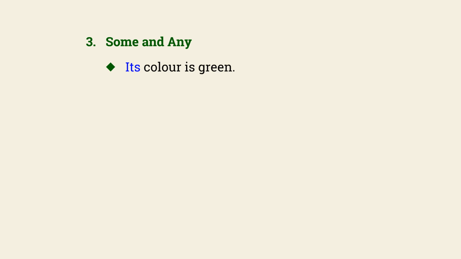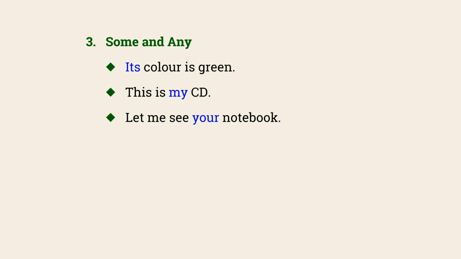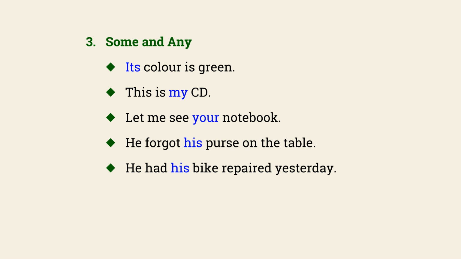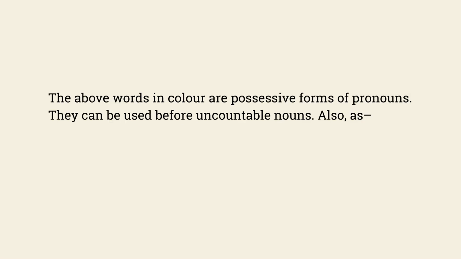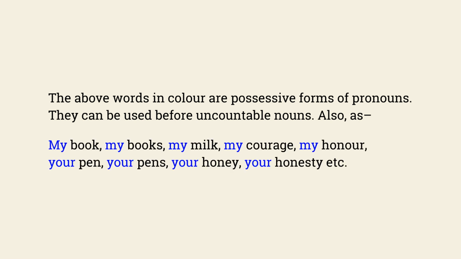Possessives. Its color is green. This is my CD. Let me see your notebook. He forgot his purse on the table. He had his bike repaired yesterday. Our house is at the far end of the road. The students gave a list of their demands. The above words in color are possessive forms of pronouns. They can be used before uncountable nouns also, as my book, my books, my milk, my courage, my honor, your pen, your pens, your honey, your honesty, etc.